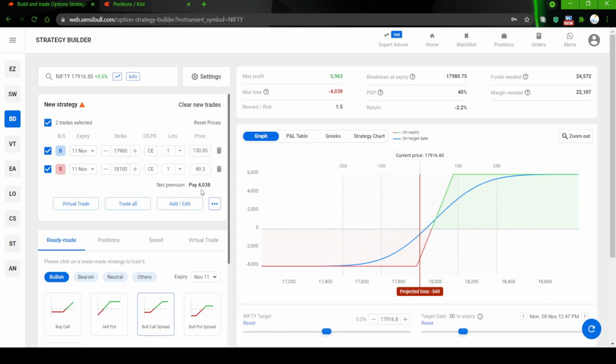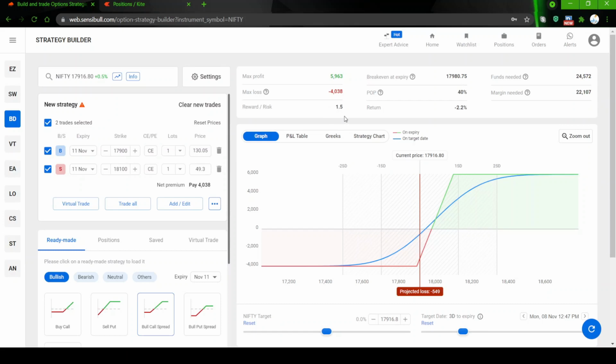In the buy call, the profit was going up, up, up, right? That profit potential we are now limiting to 5,963 rupees only. Here you can see the risk reward ratio, what they call 1.5. 1.5 means you are risking 1 rupee to make 1.5 rupees.